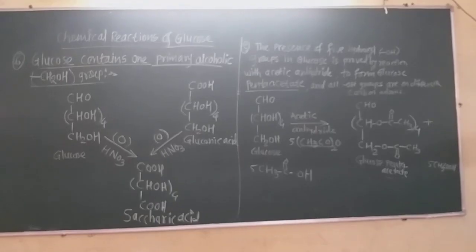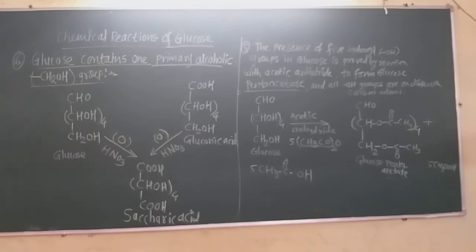Now let us see one more chemical reaction, about the primary hydroxyl group in glucose. This last reaction gives the proof that the last carbon in the glucose molecule is not a secondary carbon. That means the hydroxyl group attached to the last carbon is a primary alcoholic group. How is the proof given?